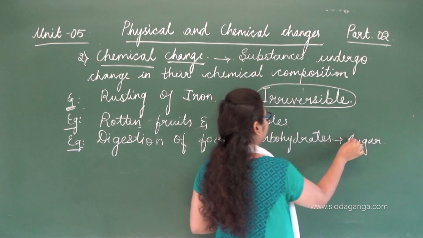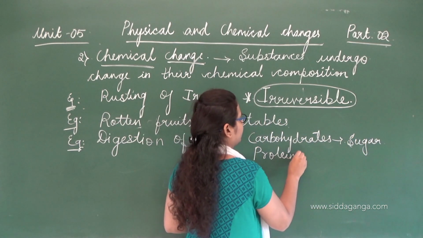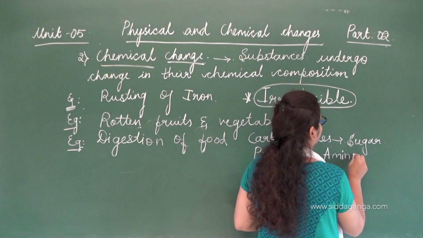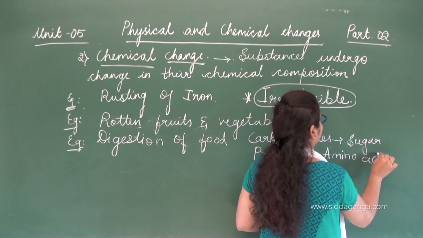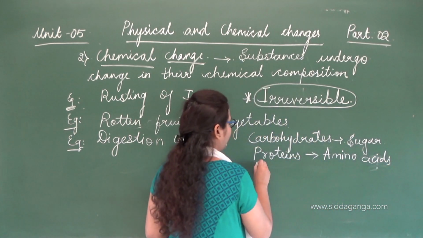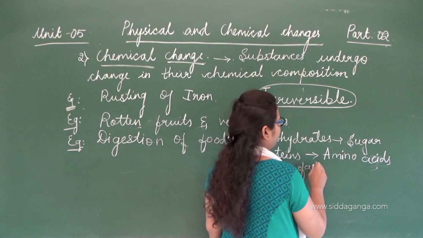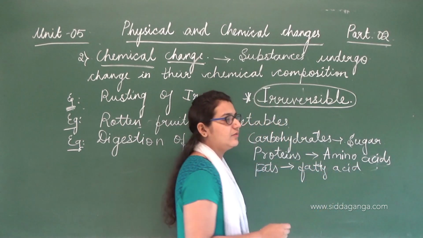sugar or even simpler carbs, and proteins turn into amino acids. And also fats, they break down to form fatty acids, right?